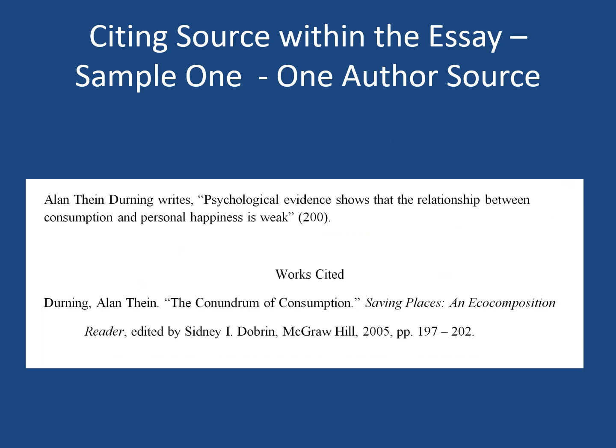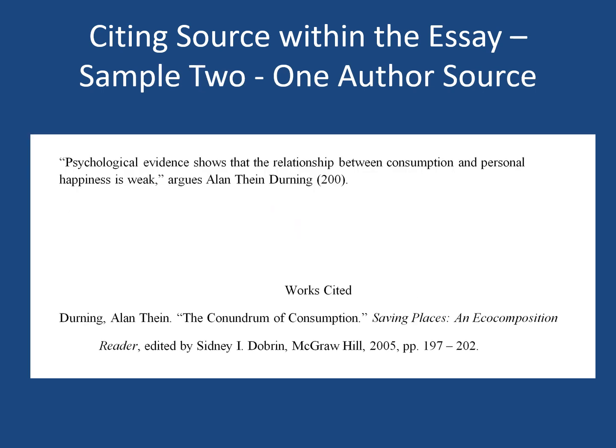It doesn't mean that you have to have only one particular way of acknowledging or giving credit to the original author. What you could do is this. You could mention your author by name over here, and then writes, comma, and then quote, include his quote, no comma whatsoever here or period, the page number, and then the period. And then over here, if you want to include, for variety's sake, his last name at the very end, you can do so. And here's the page number with a period.